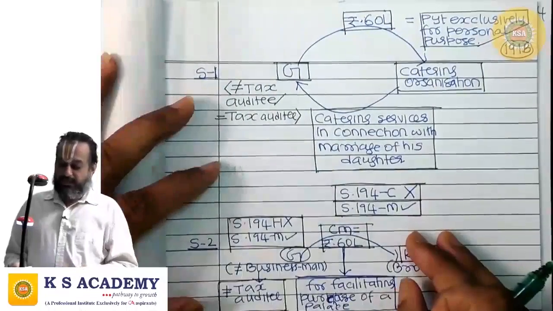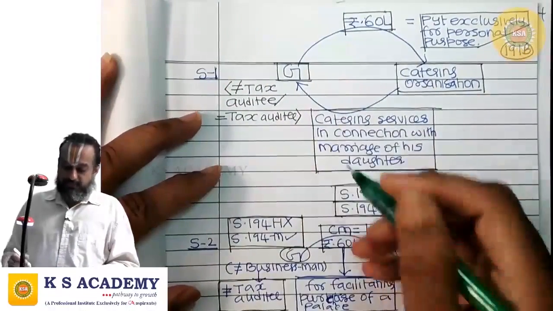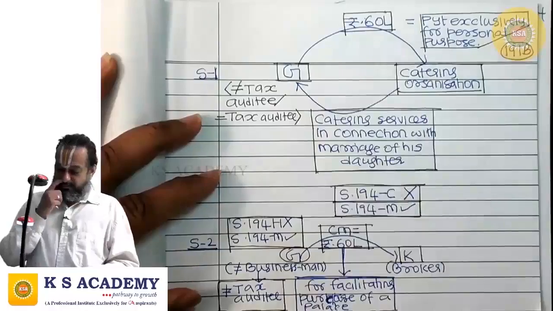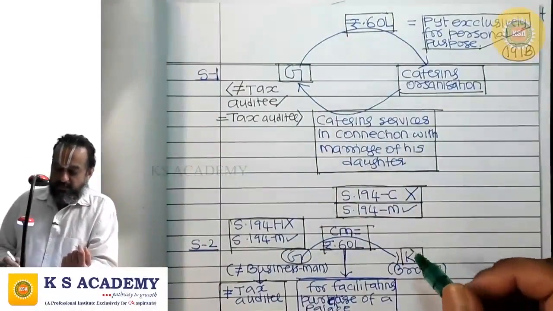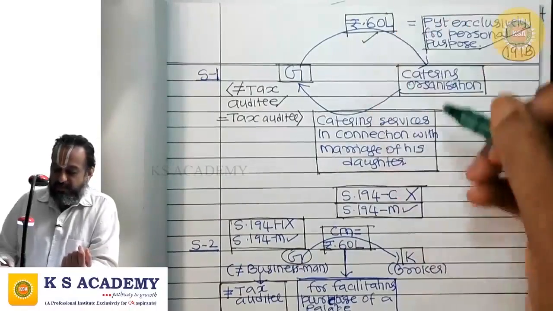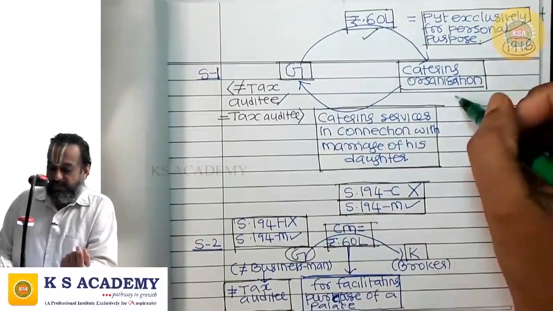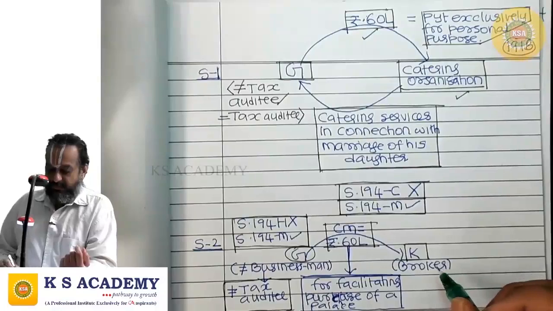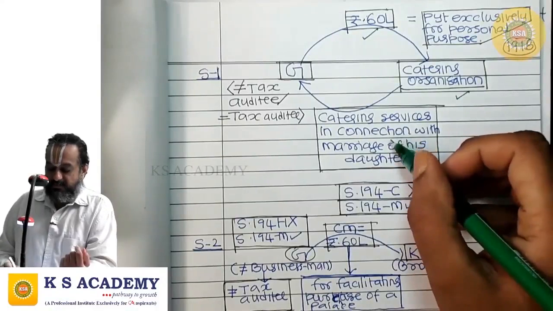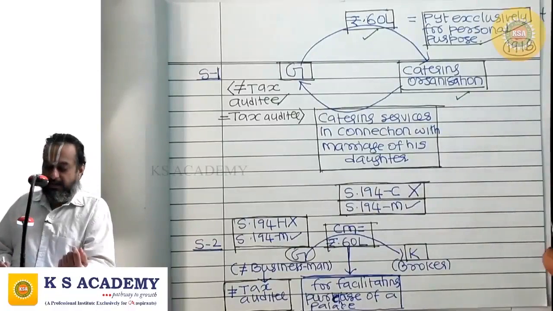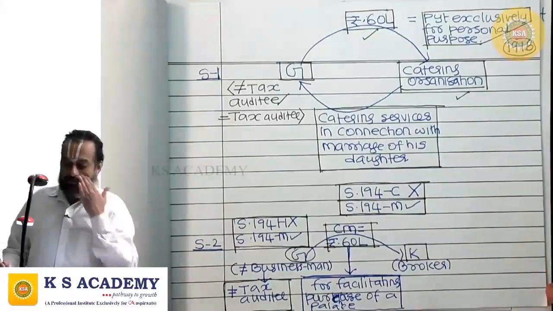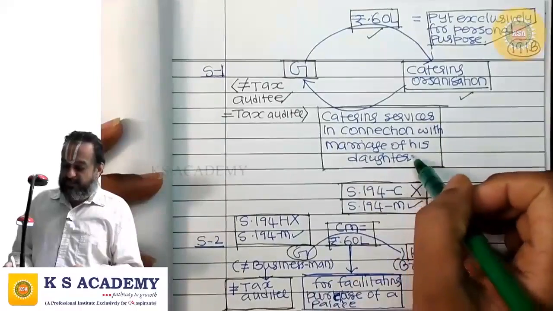So to visualize, see these examples. Mr. G is an individual. He is paying rupees 60 lakhs to a catering organization. The catering services are availed by Mr. G from this catering organization in connection with marriage of his daughter.